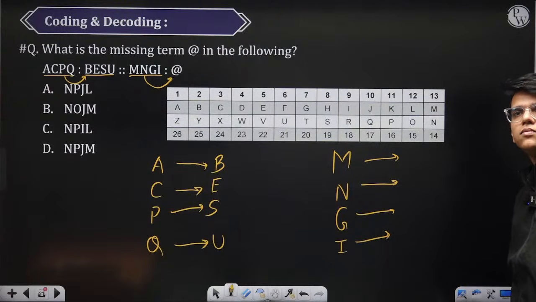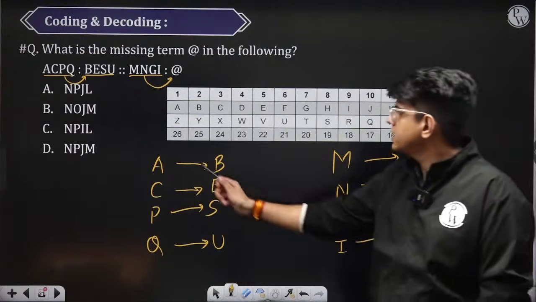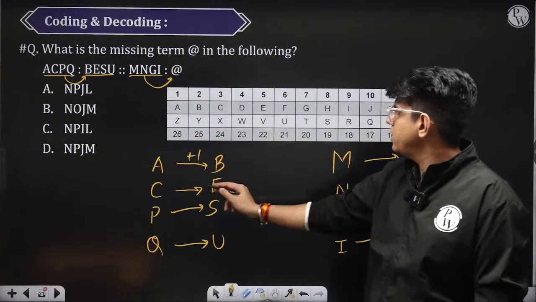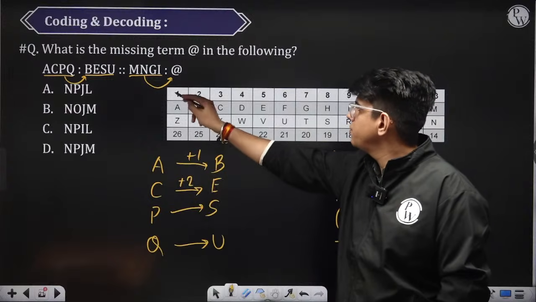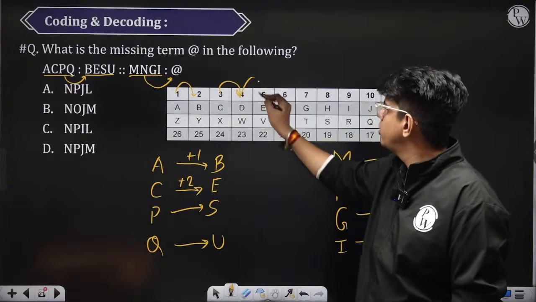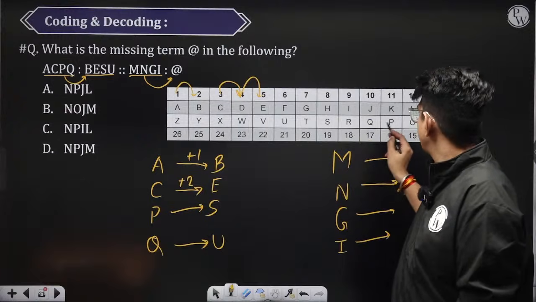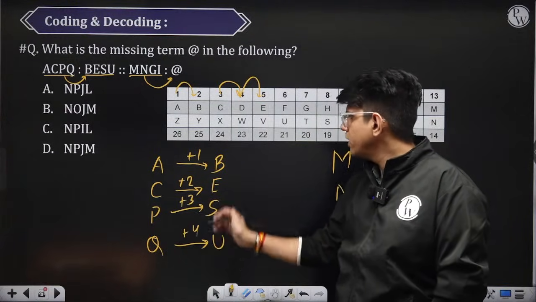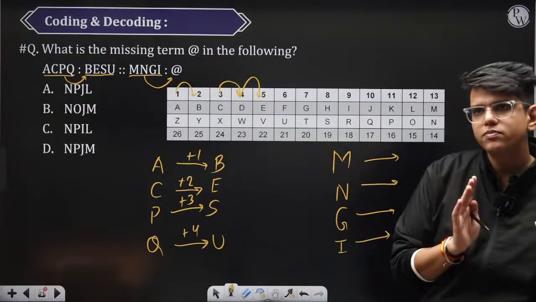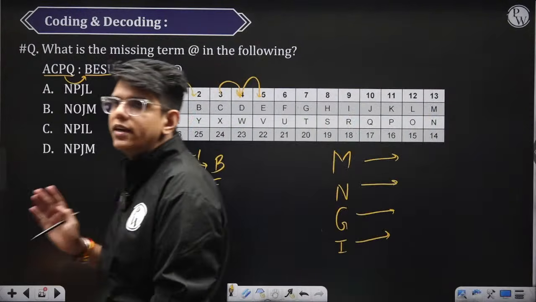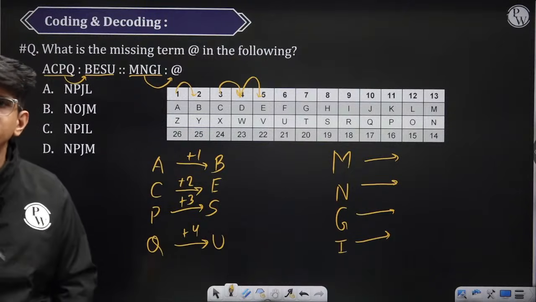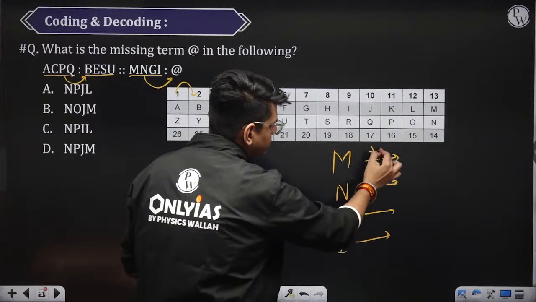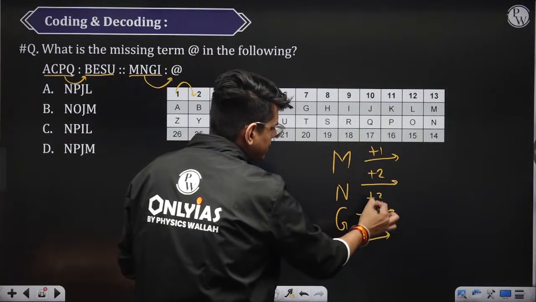Okay. Now, how is A connected to B? A plus 1 is B. C connected to E, C plus 2. A, B, C is 1 and 2. P to S, 1, 2, 3, plus 3. Then plus 4. So, the code is plus 1, plus 2, plus 3, plus 4. Okay? The code is plus 1, plus 2, plus 3, plus 4. Now tell me what will be the code for M and GI. This will be plus 1, this will be plus 2, this will be plus 3, this will be plus 4.